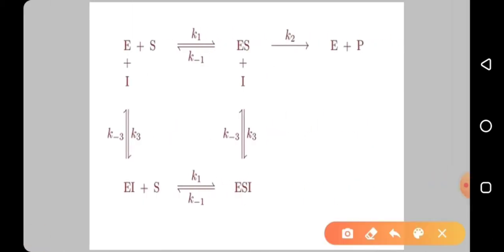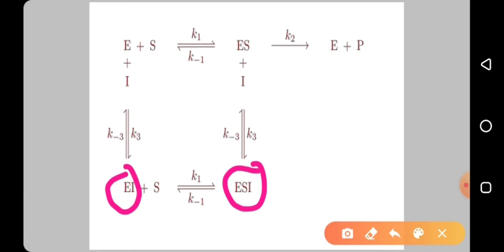So you can see here enzyme reacting with substrate, forming the enzyme substrate complex and forming the products. It's a first order kinetics, right? That's a normal reaction. But just have a look here: whether the enzyme is bound or free doesn't matter. Anyhow, this inhibitor will bind and form EI or ESI. It can form either an enzyme inhibitor complex or an enzyme substrate inhibitor complex. Both possibilities are there.